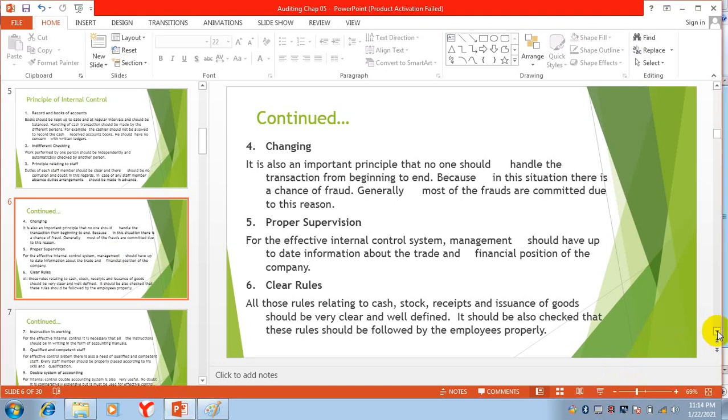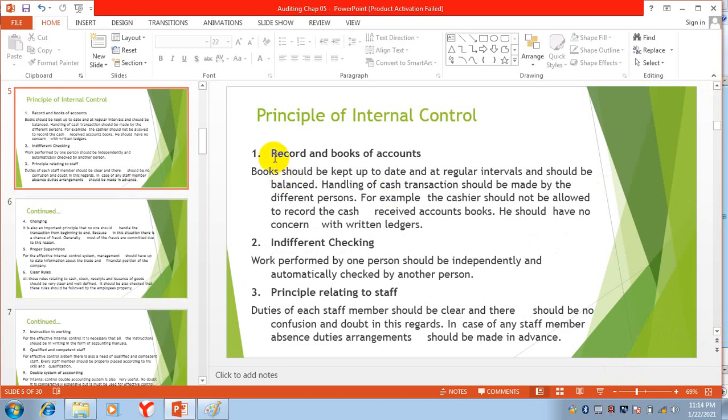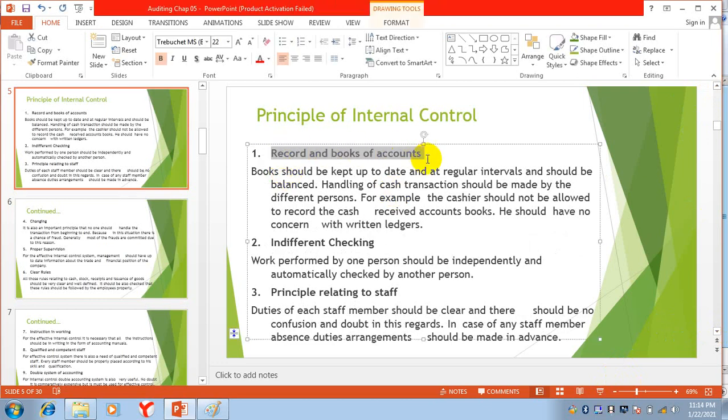So in internal check, internal control, we are checking the records and books of accounts. There will be an up-to-date record of each and every transaction, and one person will perform one work, not more than that. In different checking, the work of one person will be checked by another person automatically.